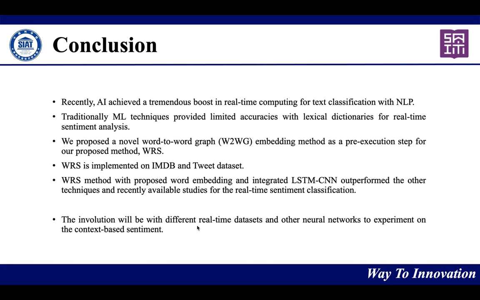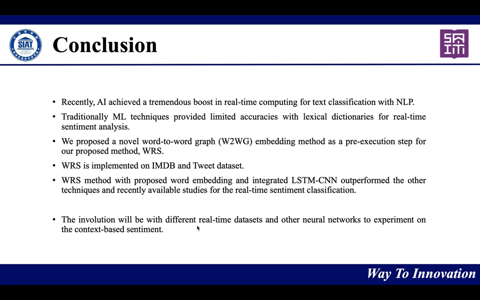And here the conclusion is, recently AI, artificial intelligence, achieved a tremendous boost in real-time computing for text classification with NLP. Traditionally, machine learning techniques provide limited accuracy with the lexicon dictionary for real-time sentiment. So here we propose word-to-word graph embedding as a pre-execution step for our proposed method WRS, and this method is applied on IMDb and two data sets.